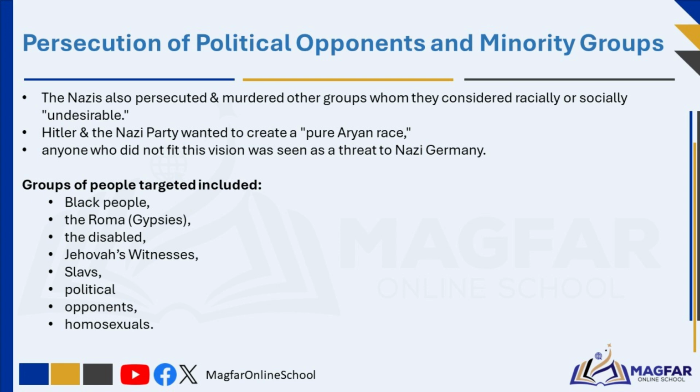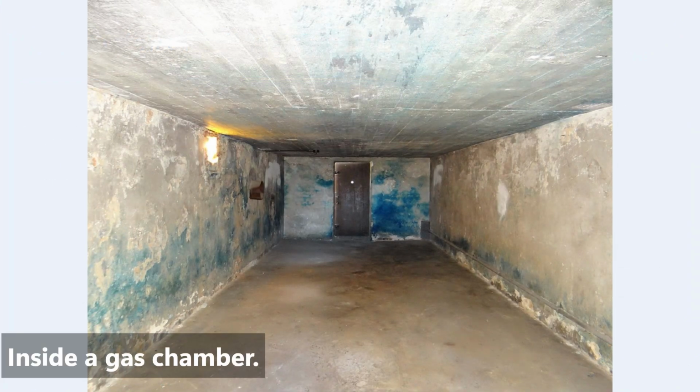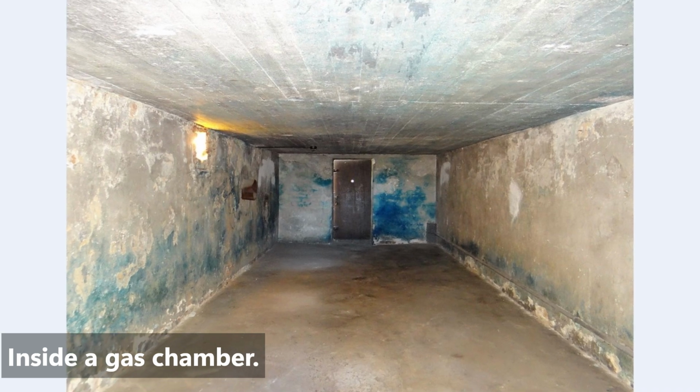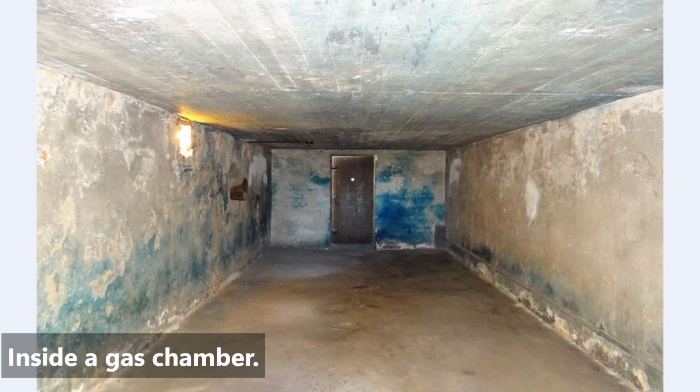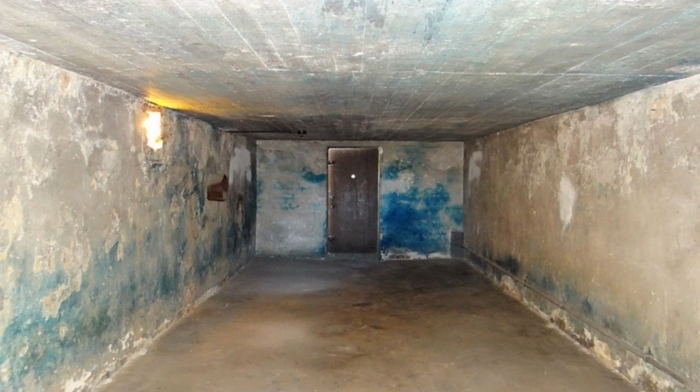Religious groups such as Jehovah's Witnesses were also targeted because they refused to swear loyalty to Hitler or serve in the army. Many were sent to concentration camps, where they were executed by gassing, with around 2,000 Jehovah's Witnesses killed. Political opponents, including critics of Hitler and rich Germans who opposed Nazi policies, were also imprisoned and executed. Many Catholic priests were among those persecuted, with 5,600 priests from 24 different countries being murdered.